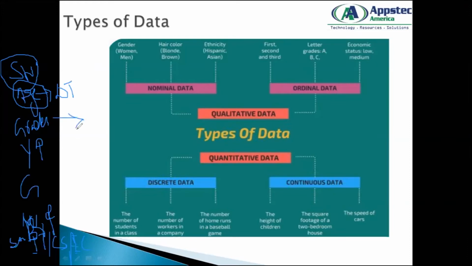I'm confused on that. When you talk about continuous, you're taking ages of students in a class, so it may range, say, from 19 to 35 years. How is that different from the height? Because if you get the height of one student, it could be 5'6". No, no, no. I'll tell you why.